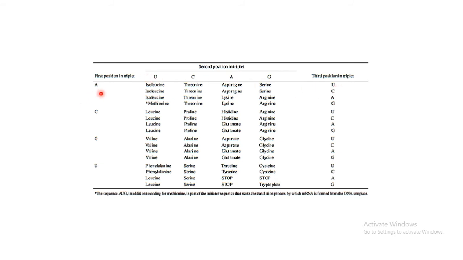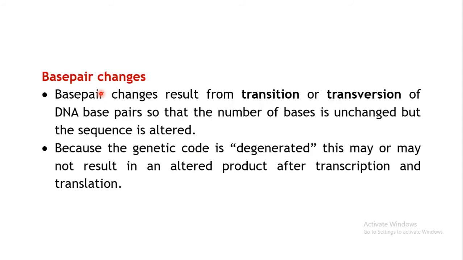Now this codon will depend upon the RNA which is transcribed from the DNA. So supposing there is a change in the DNA sequence, obviously there will be a change in the mRNA, and if there is a change in the mRNA, obviously there will be a change in the sequence of the amino acid which is coded for. Now coming to the first type of point mutation, that is base pair change.